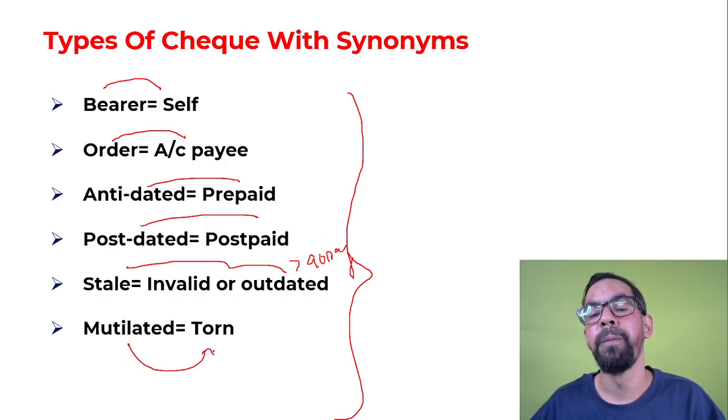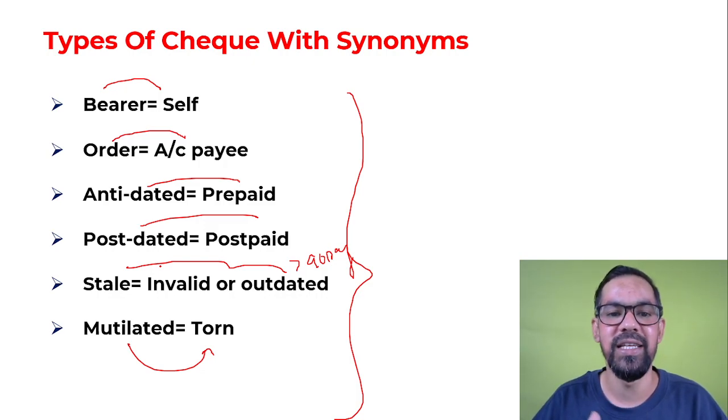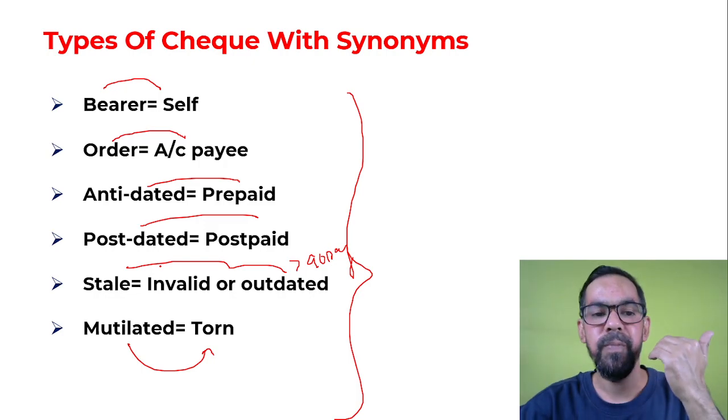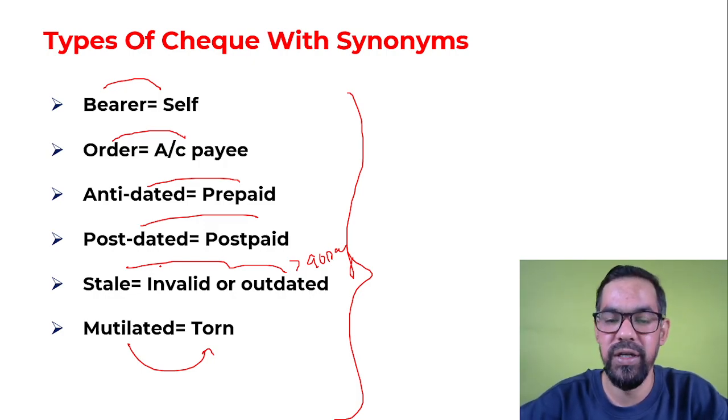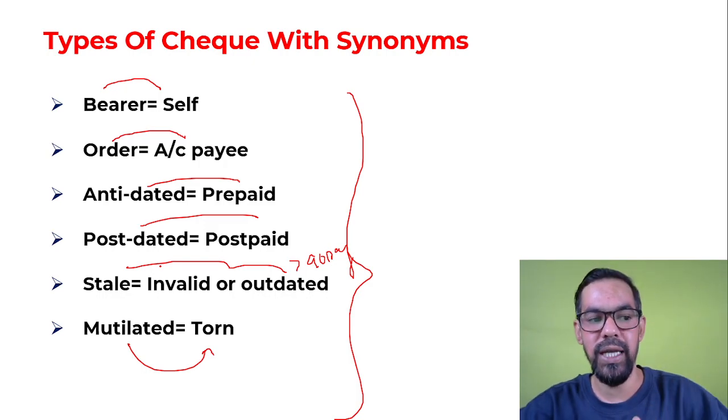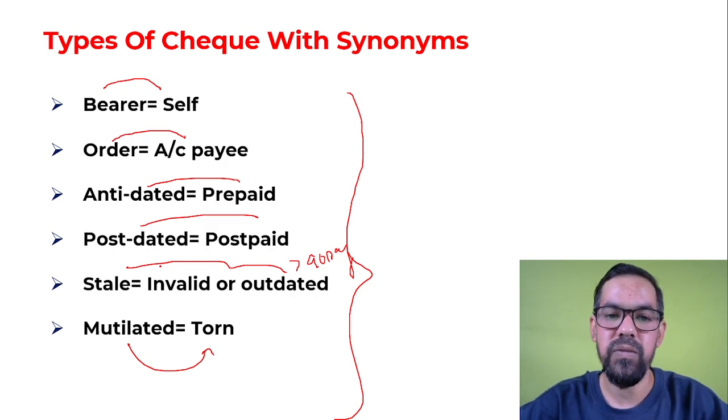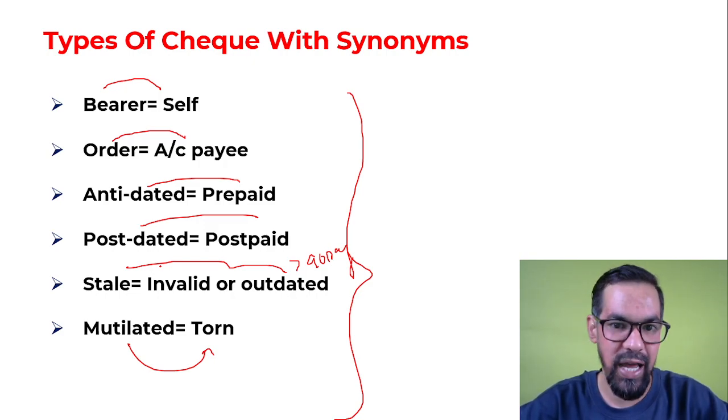Mutilated is torn. So do remember the synonyms. These are kind of synonyms for checks. If you remember these particular ones, you'll easily remember the checks and their different types as well. Okay, so hope you get these particular things clearly. So till now we talked about checks and their different types.